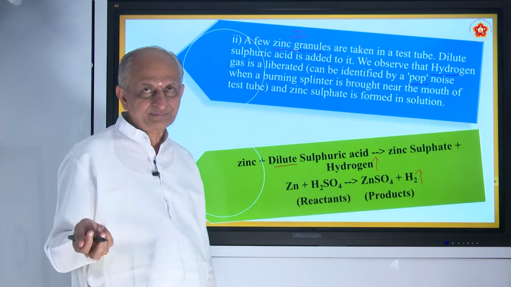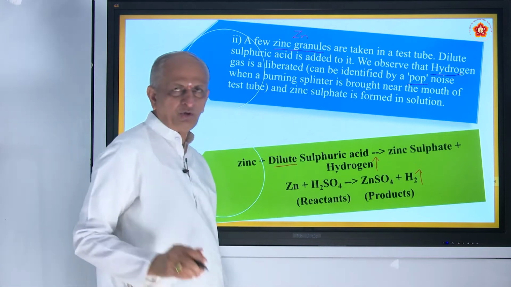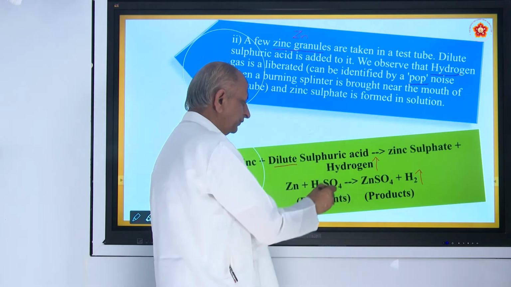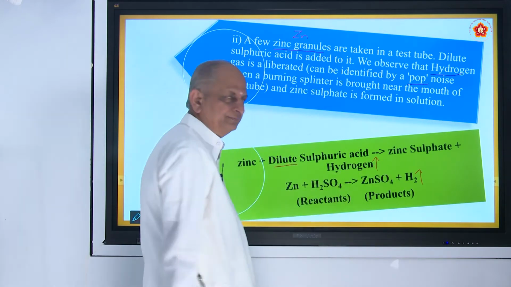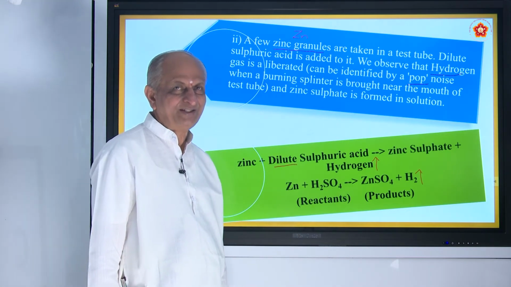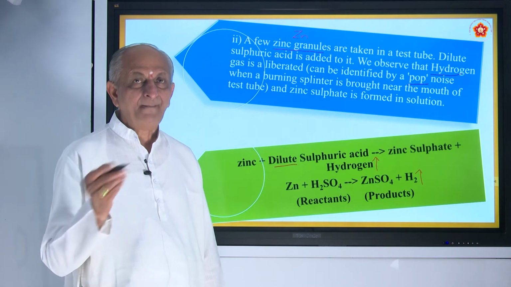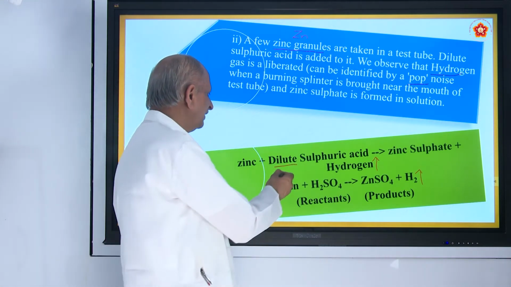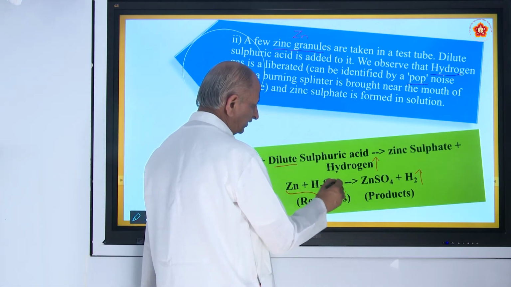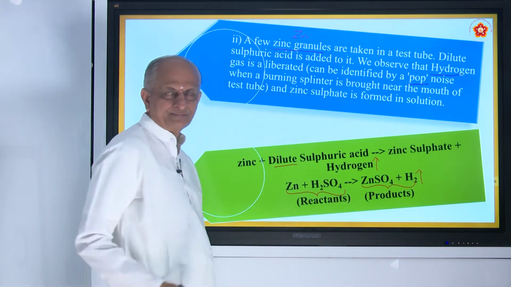The reaction will be different. You get sulfur dioxide gas. If you take dilute, immediately without heating, zinc becomes zinc sulfate and sulfuric acid becomes hydrogen. So it is an example for one of the 4 kinds of reactions you have studied, right? This is a displacement reaction. The first one is called chemical combination. This is chemical displacement. Here zinc and sulfuric acid are called reactants, and zinc sulfate and hydrogen are called products.